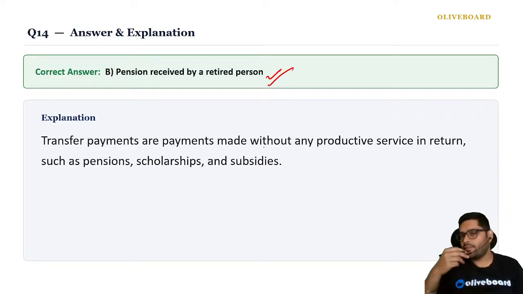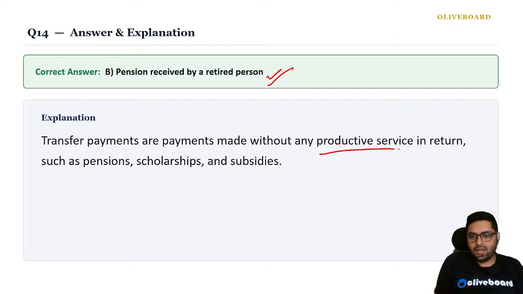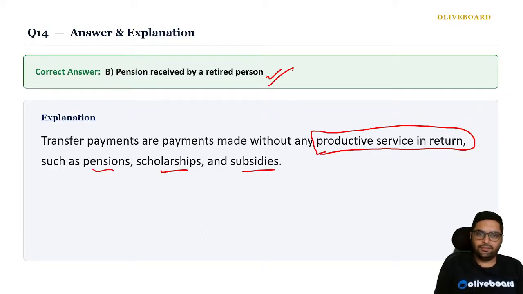Now, a retired person is not producing, he is not economically productive. So, whatever money is going to him is a transfer payment. It is without any productive service in return, such as pensions, scholarships, subsidies. These are called transfer payments.